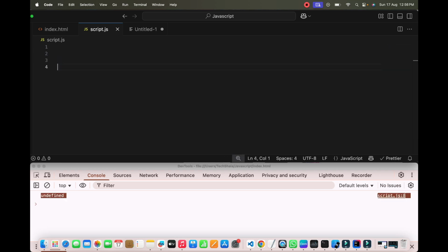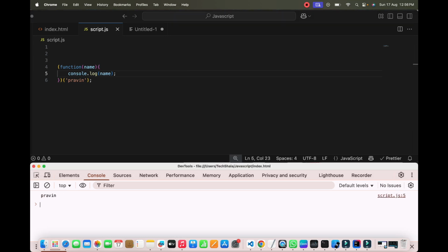Another example is, suppose I'm creating another parameter. For example, I'm passing some parameter to this function. Here I'll pass some name, and this name can be passed from here. If I try to print that value, console.log name, I will immediately get that value here, name Praveen. This is how we can pass the value to an IIFE, and also we can return values from an IIFE.